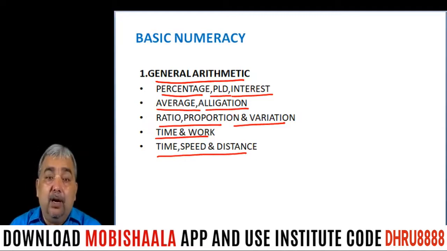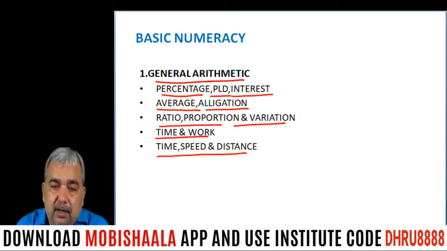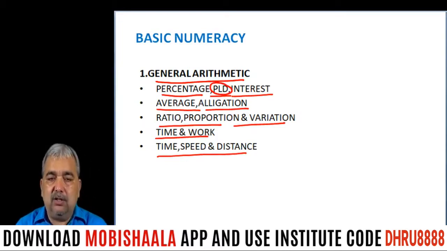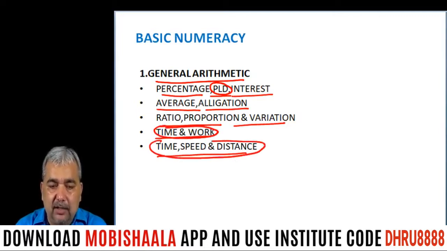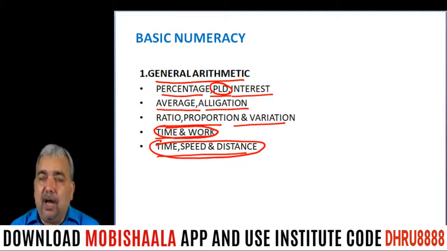Okay. Now, the question is which chapters are important in general arithmetic? So I am just circling profit, loss and discount, time and work, and then time, speed and distance. These three chapters are important as far as your exam is concerned. Every year you can expect questions from these topics. So those who have fear of maths must concentrate on these three chapters.